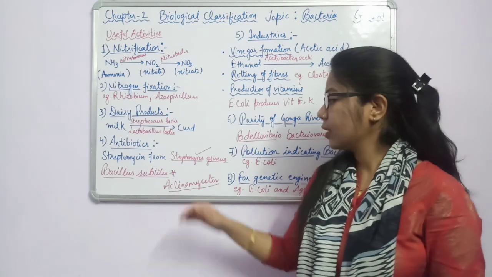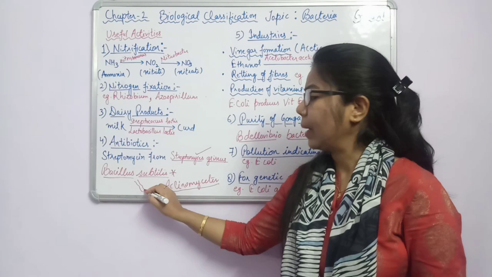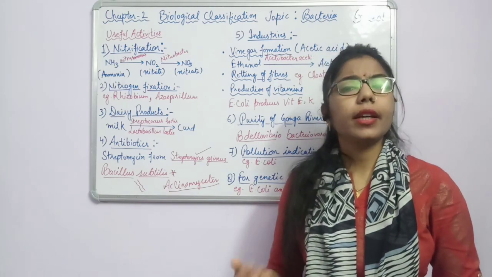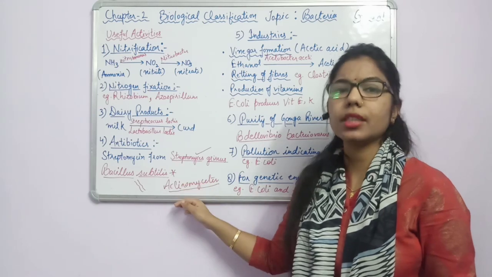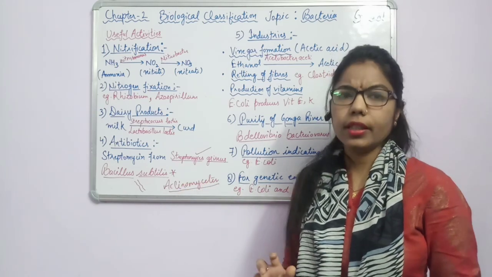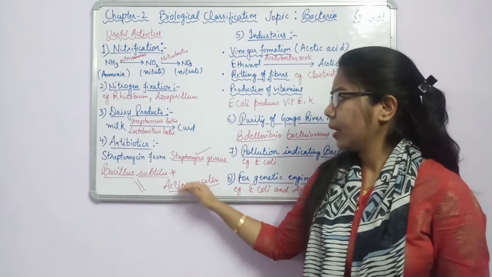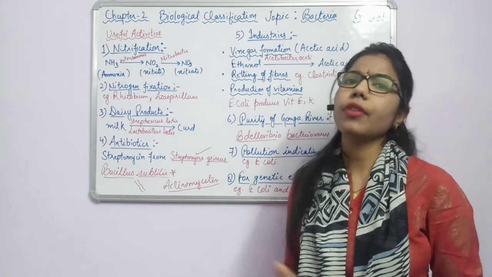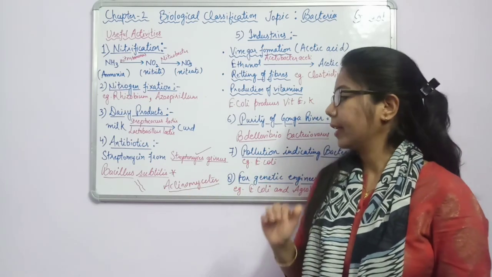This is also known as false fungi because of the mycelium. Mycelium is present where? In the fungi, but here also you can see that some mycelium-like structure is present in the Actinomycetes, so it is a resemblance. Or we can say it is a link between the bacteria as well as the fungi, because they are showing some structure like the fungi.